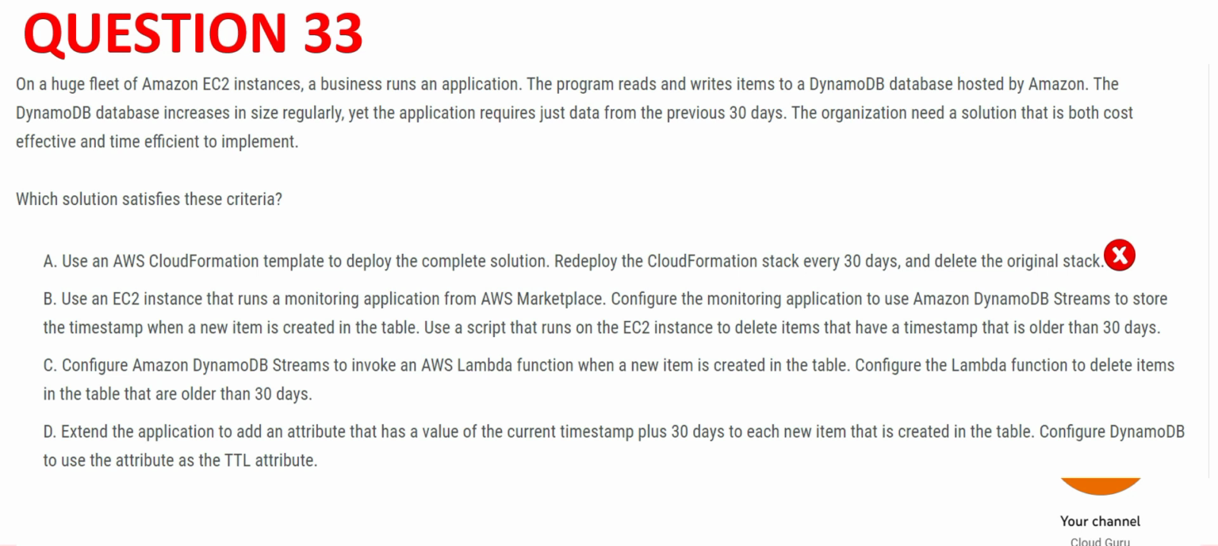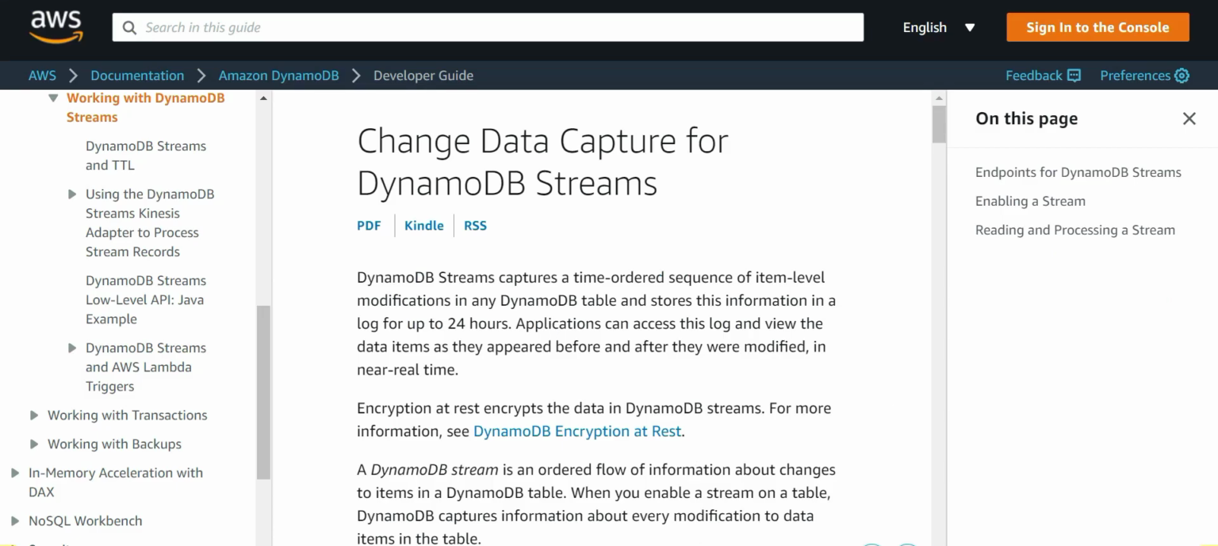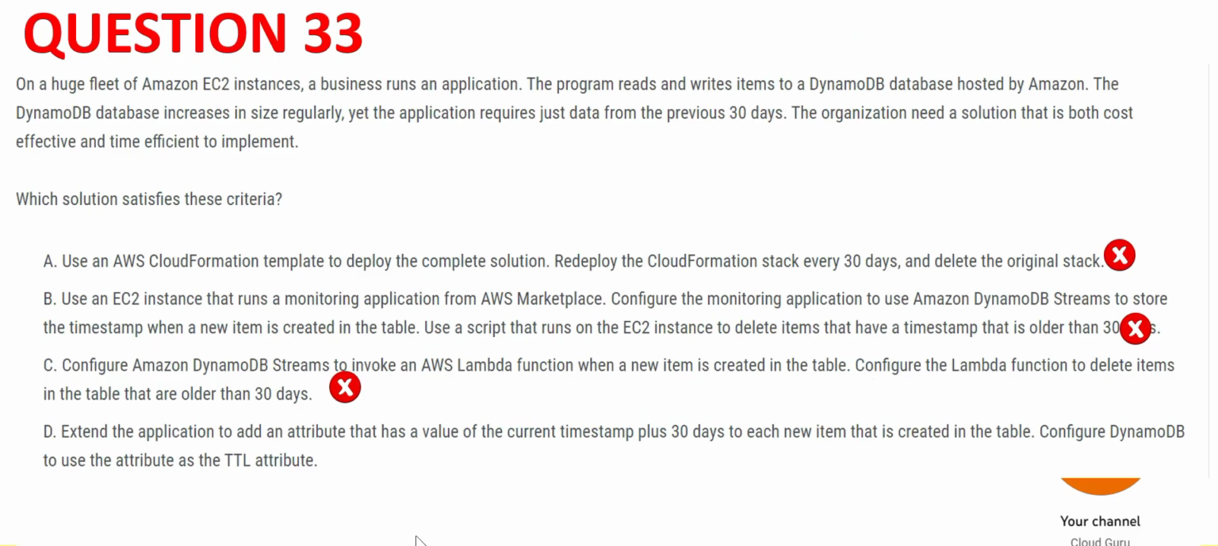B is wrong. And option C tells you to use DynamoDB Streams. What is DynamoDB Streams? It is a time ordered sequence which captures the changes that have been made to the DynamoDB tables and stores this information for up to 24 hours. It has nothing to do with this use case.